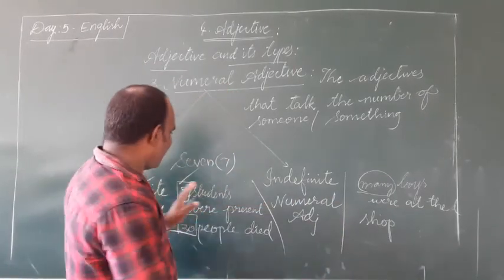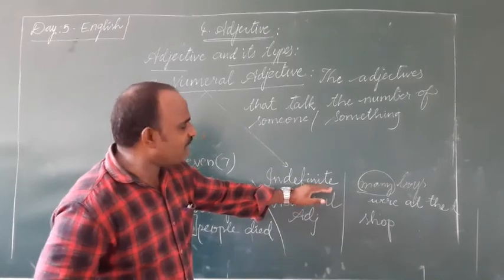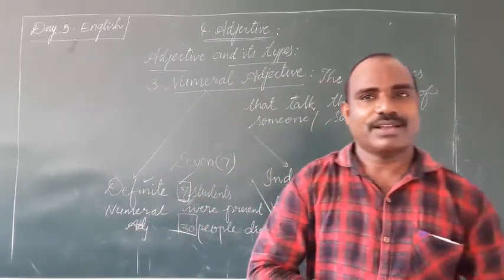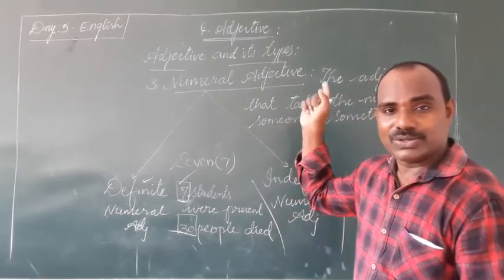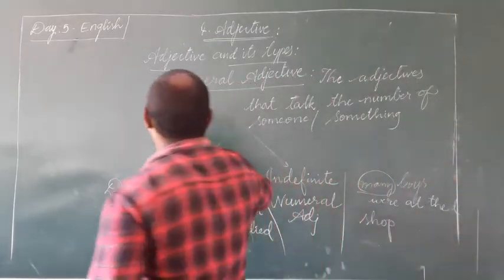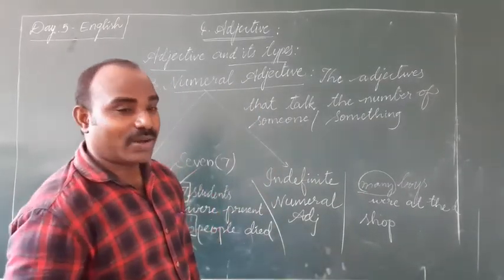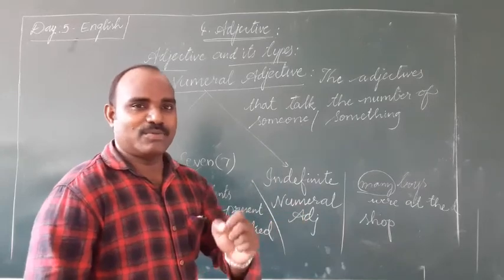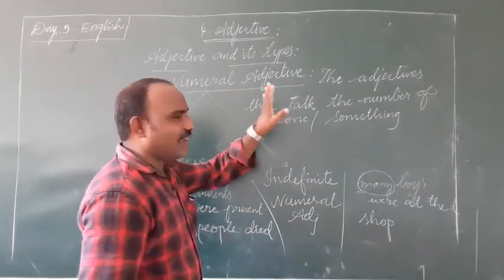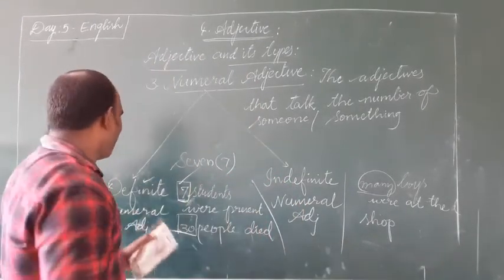Of course, these two are very close, especially indefinite numeral adjective is very close to the second type of adjective, quantitative adjective, right? And this is the third one, numeral adjective. Any adjective or word that talks about the number of something or someone can be considered a numeral adjective, right? And we are going to learn the fourth one.